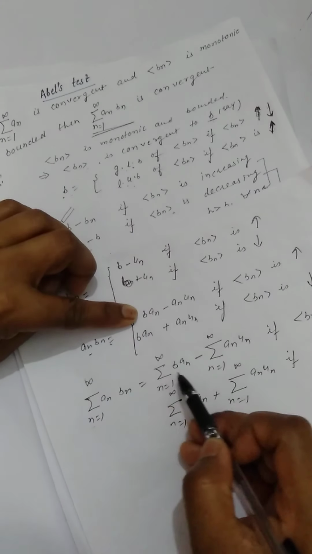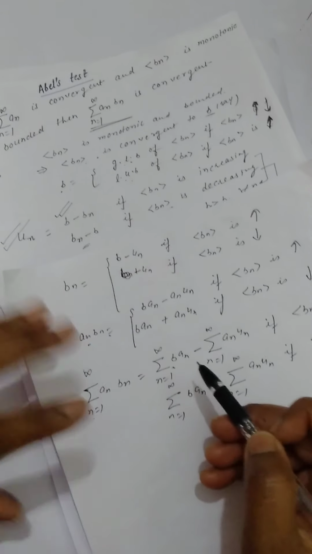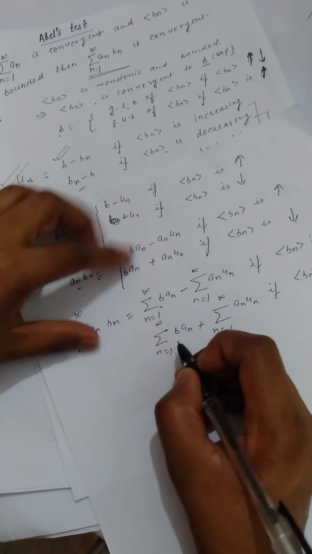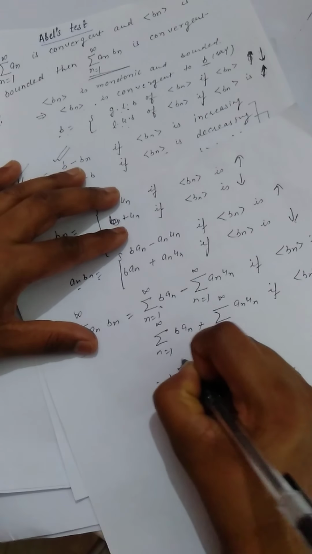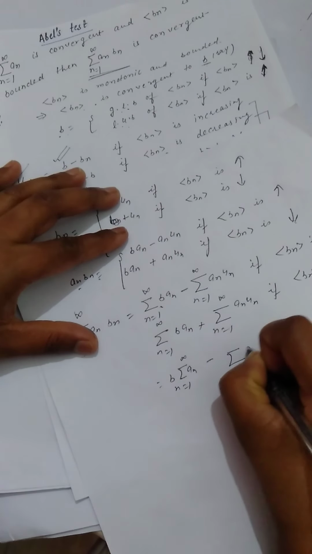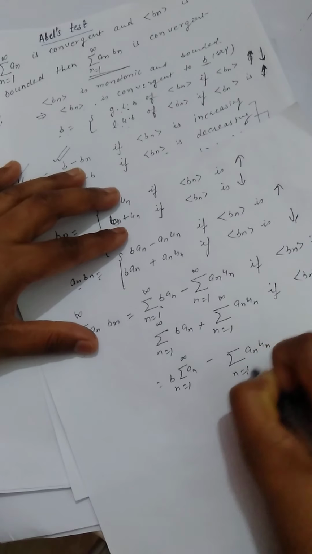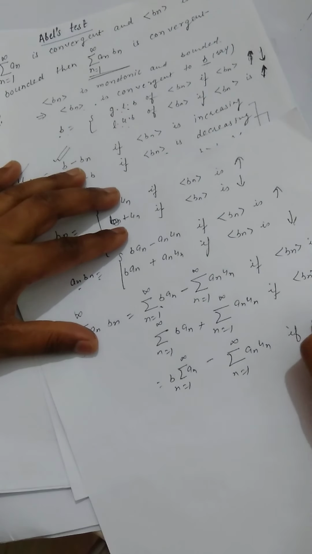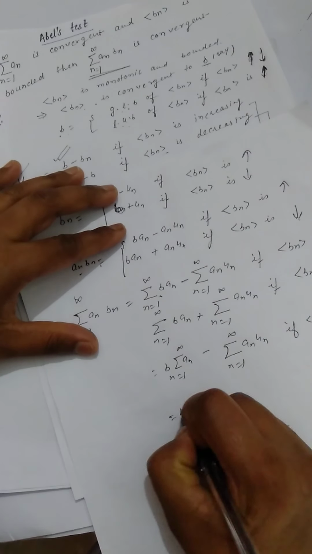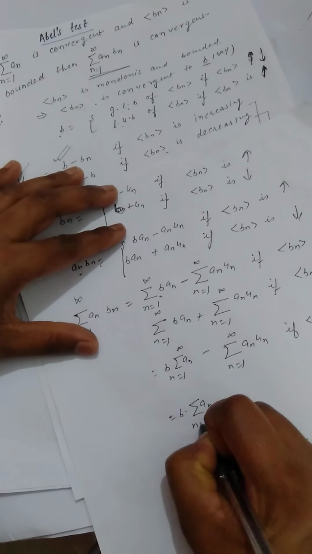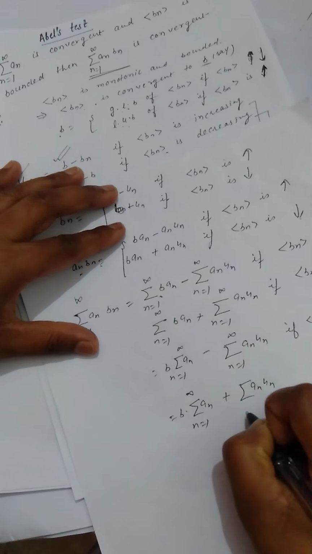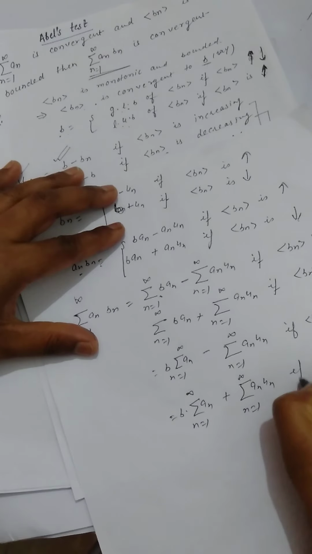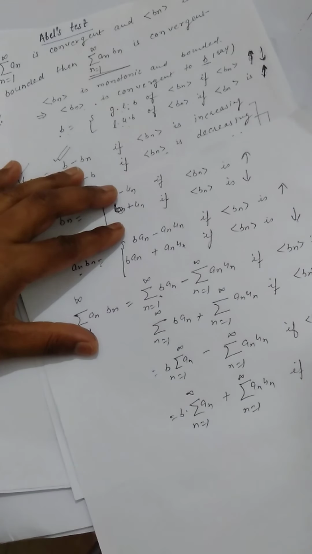So b is a constant independent of n, it will come out. So it is b into summation an minus summation an un, n varies from 1 to infinity, if bn is increasing, and this is b into summation an plus summation an un, n varies from 1 to infinity, if bn is decreasing.